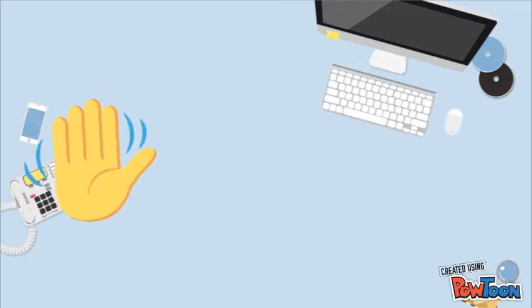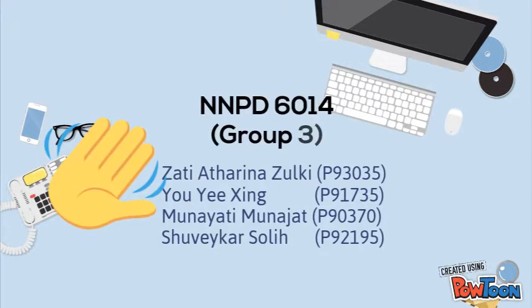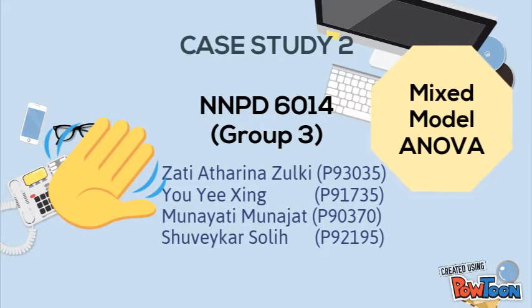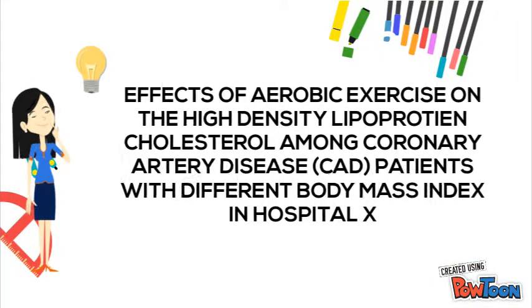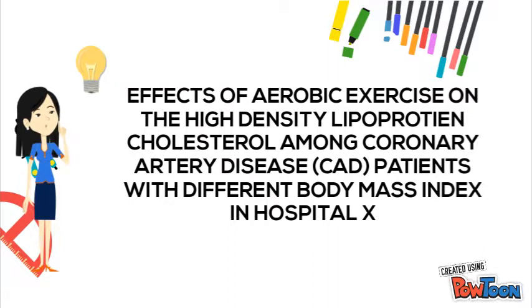Hello everyone, we are from Group 3 at NNPD 6014 and would like to present our case study 2 with the title Mixed Model ANOVA. Our study title is the effects of aerobic exercise on the high-density lipoprotein cholesterol among coronary artery disease (CAD) patients with different body mass index in Hospital X.